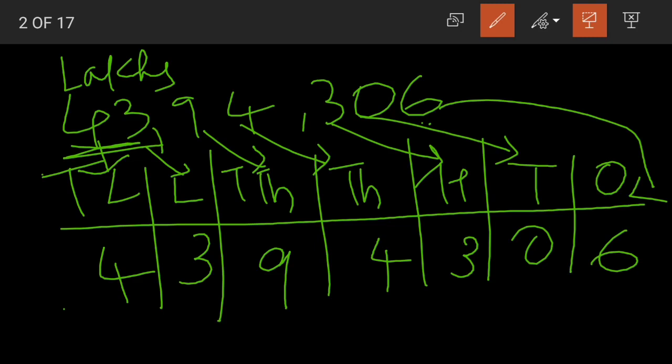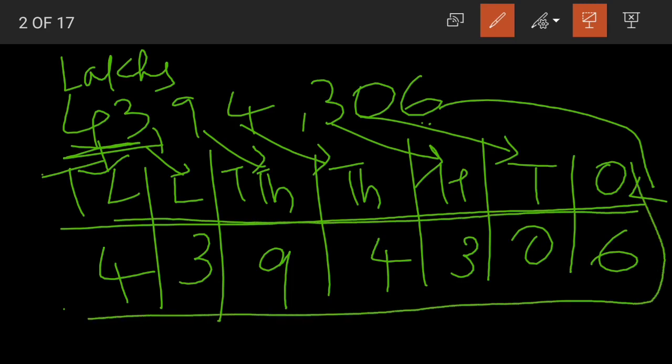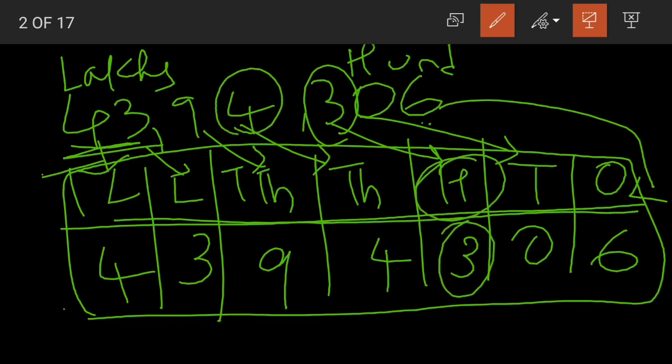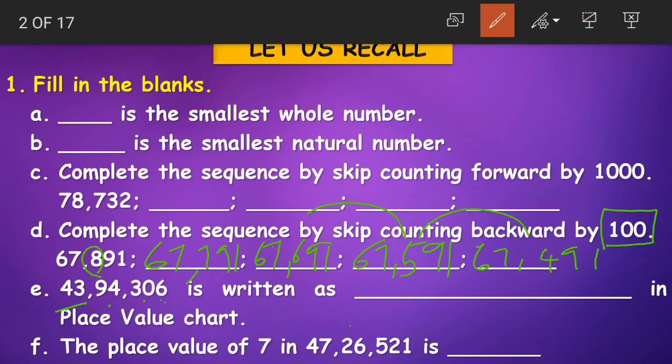Okay children, how did we write it in the place value chart? First we wrote all the place values and then we wrote the digits which are appearing in those place values. Like 3 here is in hundreds place, so under hundreds we wrote 3. Again 4 is in thousands place, so under thousands we wrote 4. Understood children? Writing in place value chart is very easy.